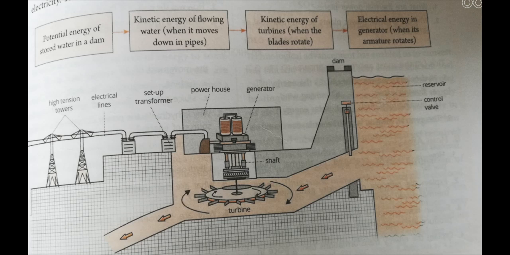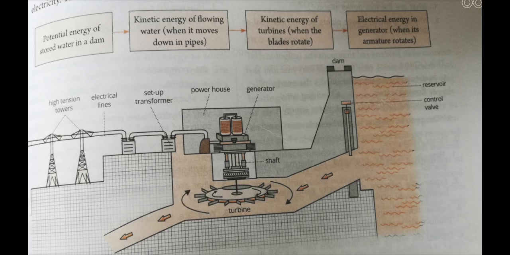The hydroelectricity so produced is fed to a step-up transformer and then supplied through transmission lines to homes and industries. As you can see, once this has been done, it is transferred to the transformer setup, and from this transformer setup it is transmitted to other places. So this is a block diagram. You can write it down in your textbook notebook as the block diagram of a hydroelectric power plant.